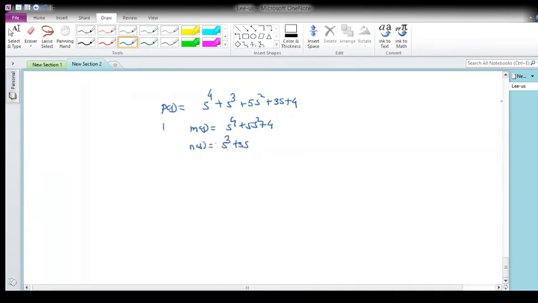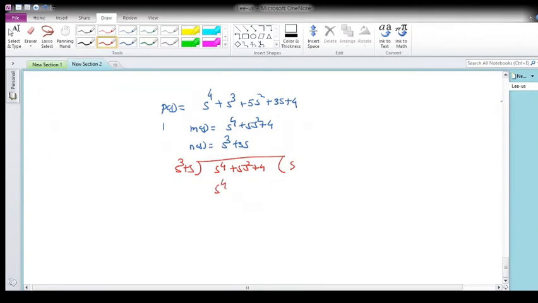Now I will divide m of s by n of s, because the power of m of s is higher than that of n of s, and the degree is only 1. So what I'll do, I'll divide it. So this will be s cube plus s divided into s raised to 4 plus 5s square plus 4. So what is that? You will get it as the coefficient.